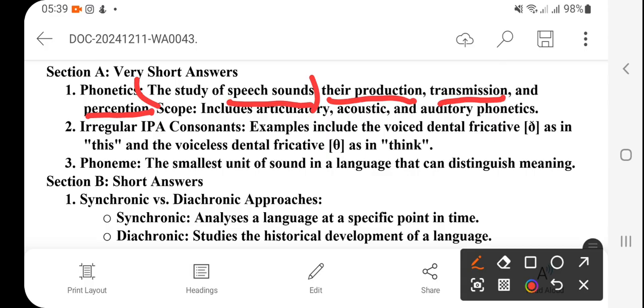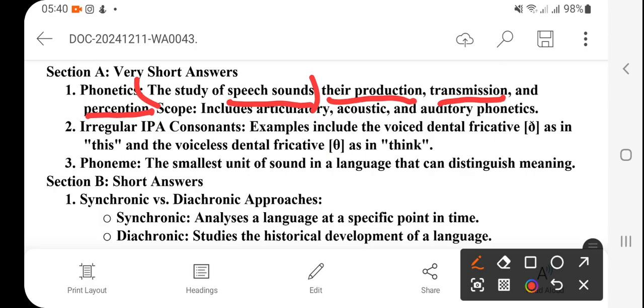Suppose someone is speaking French and I'm not able to understand, that is because I'm not familiar with that sound, meaning, coding, decoding, and all. So that is perception. This whole study is called phonetics: the study of speech sound, their production, transmission, and perception.